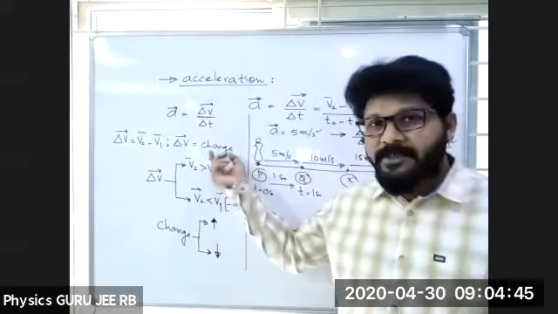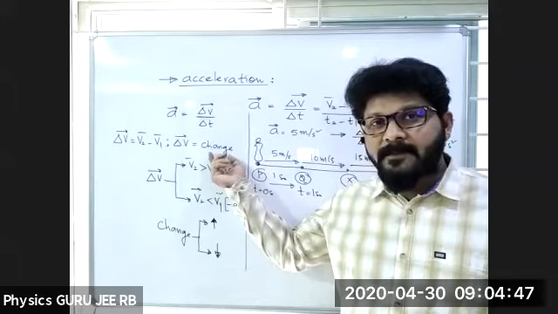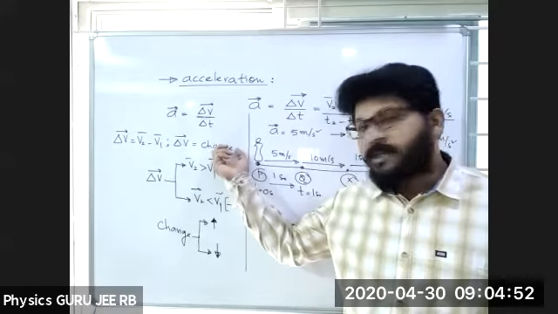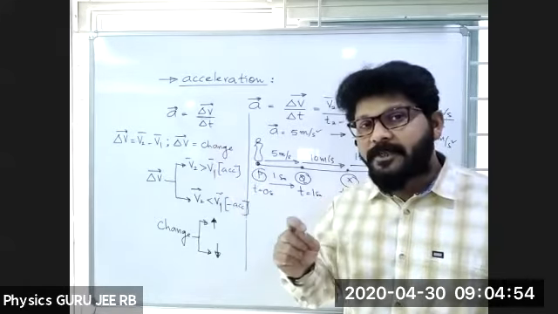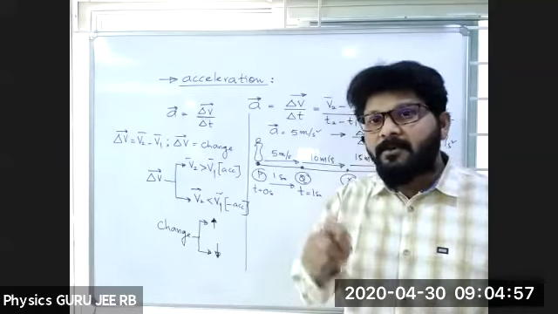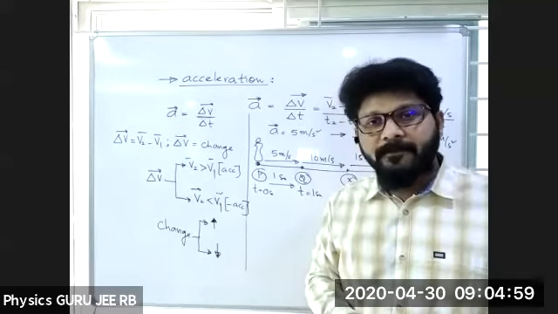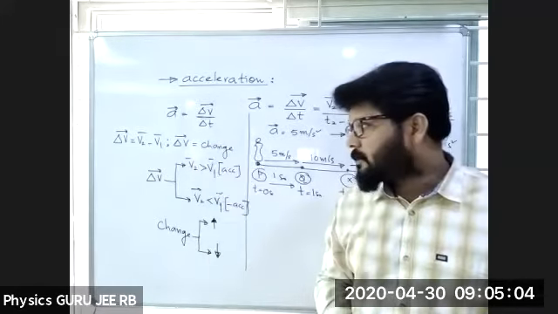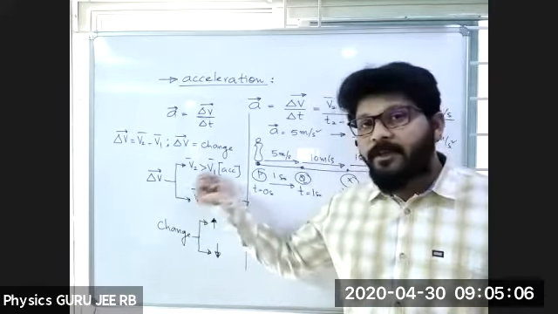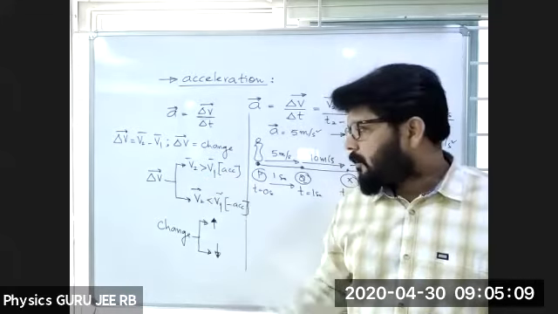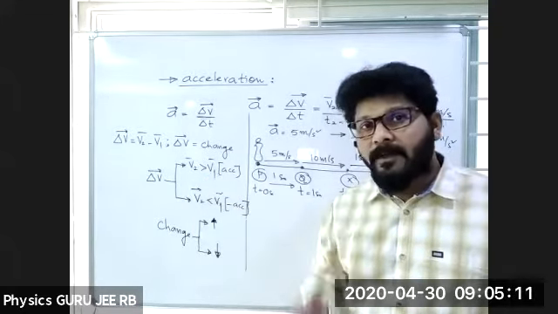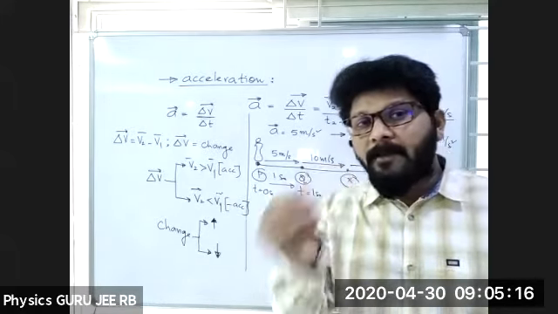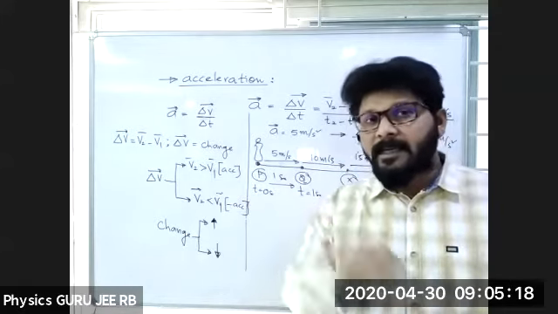See, I am saying that change. Once again, I am trying to explain briefly here. I am changing delta V. Delta V is nothing but the change. Whenever there is a change in velocity, a body is said to have acceleration. Body said to be having acceleration means there should be change in velocity. Now delta V, V2 is greater than V1 or V2 is less than V1. We are talking only about velocity. Velocity will have both magnitude as well as direction.